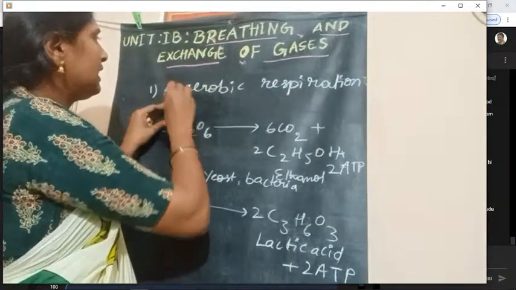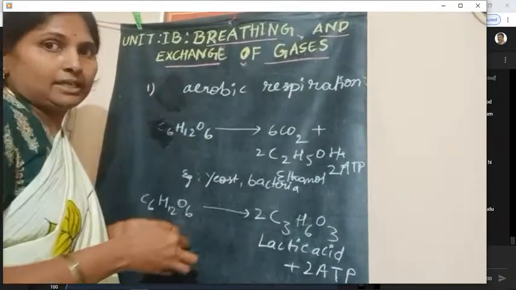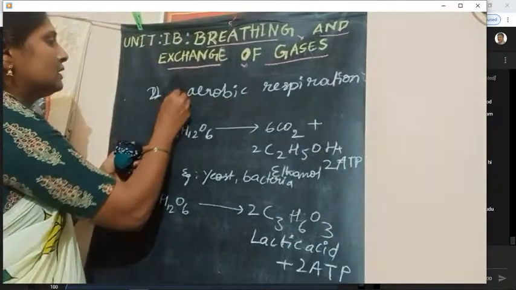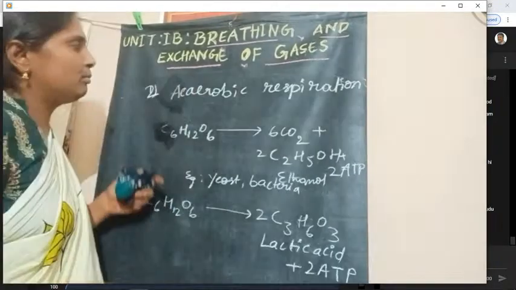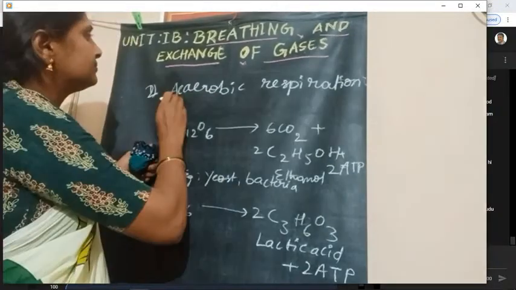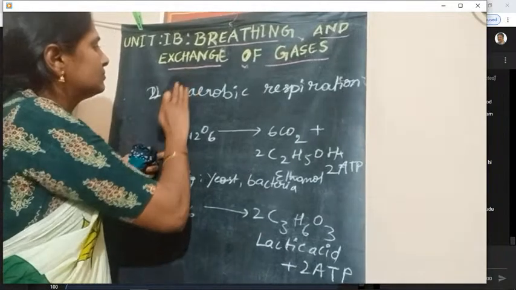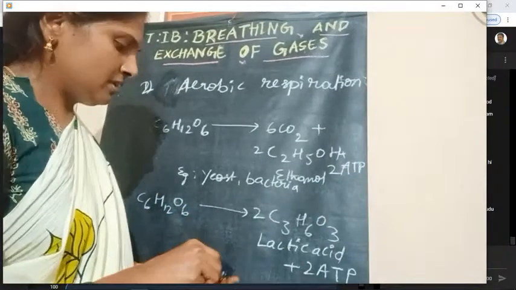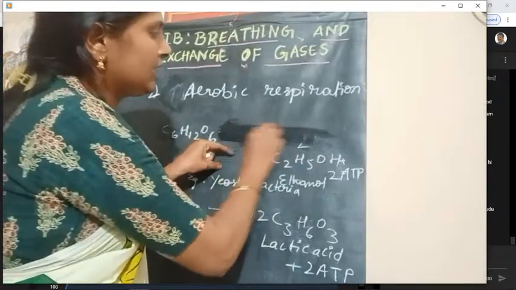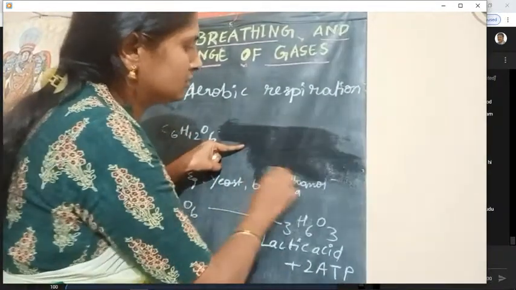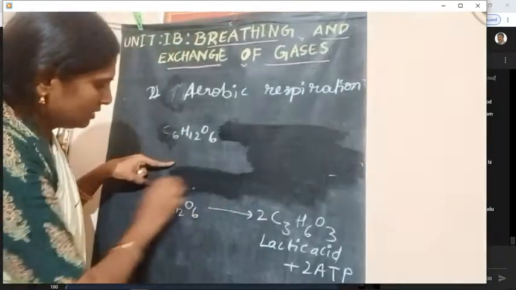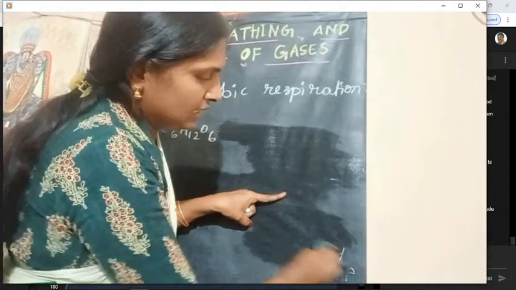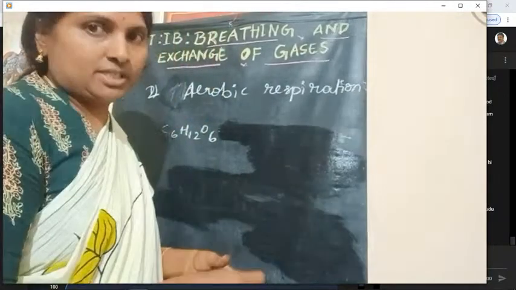And the second type of respiration is aerobic respiration, in which the same glucose molecule is broken down in the presence of oxygen.